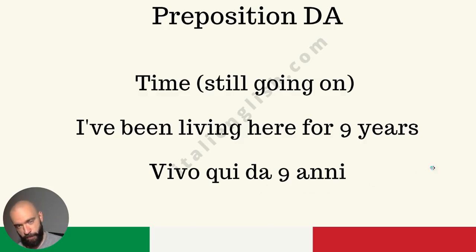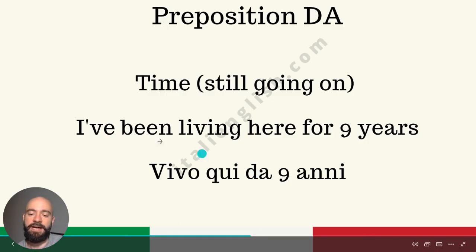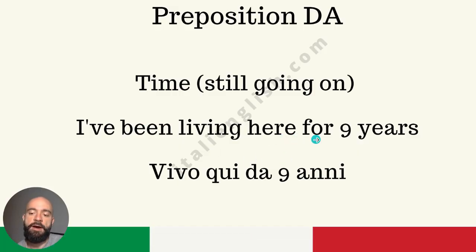We will see with preposition per that we have a similar case scenario with time frame, but in that case, the action already happened in the past. Okay, so if the sentence was I lived in Madrid for 9 months, which was my case back then, in this case we're gonna use per because the action happened already. It's not going on like this one. Okay, so careful about this. We will talk about this when we talk about preposition per.